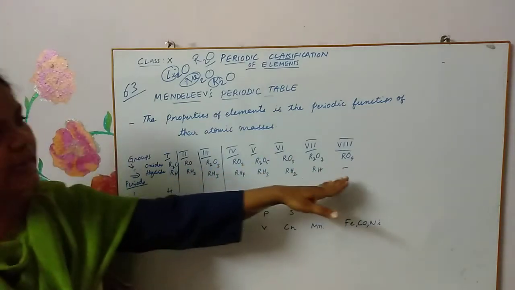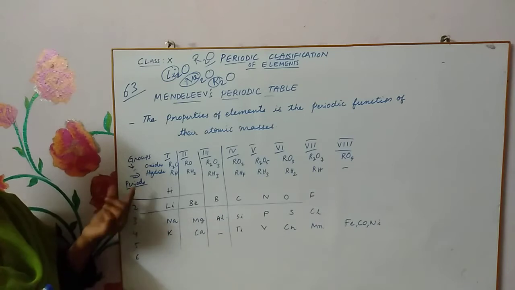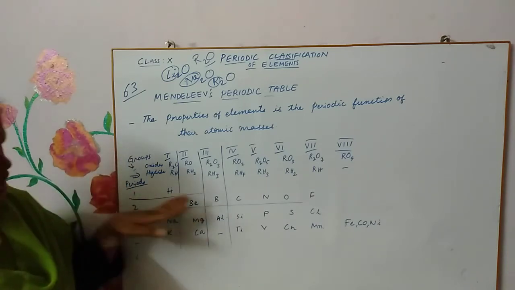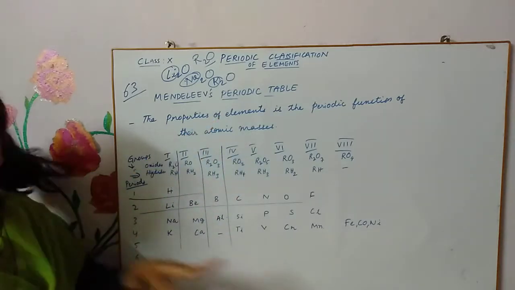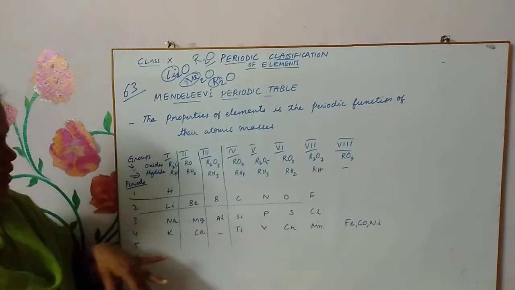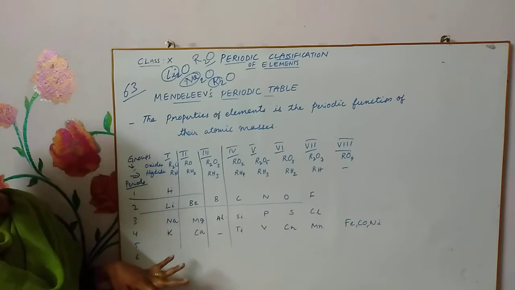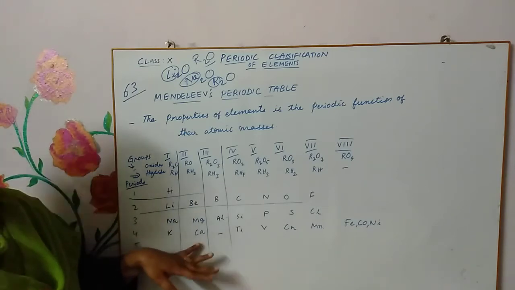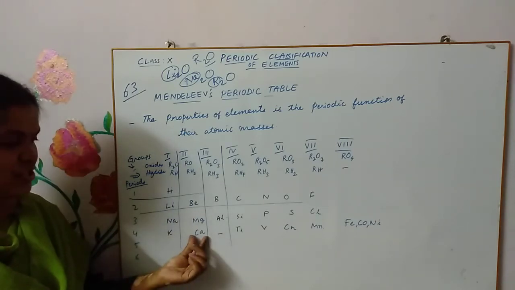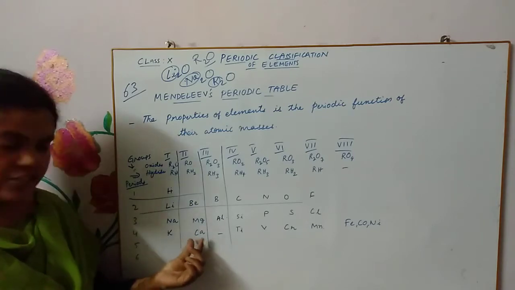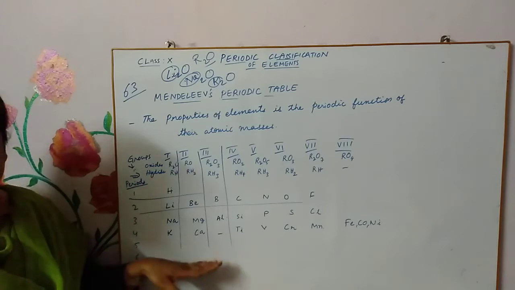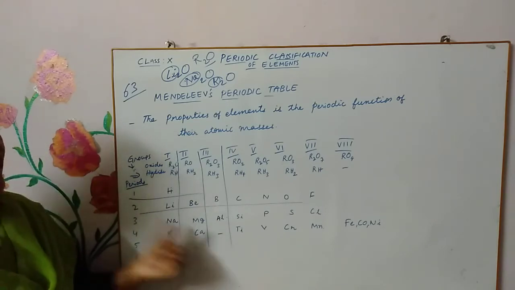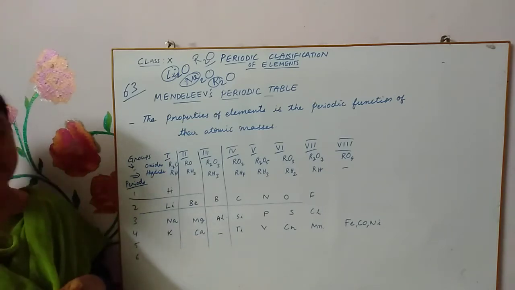So here 8 groups are there. If you talk about periods, in the original periodic table you have 7 periods, but here in your textbook only 6 periods are given. We will be learning more till calcium. Till calcium only we'll be stressing a lot. Other elements I have not written for that purpose. If you remember till calcium, that's more than enough.